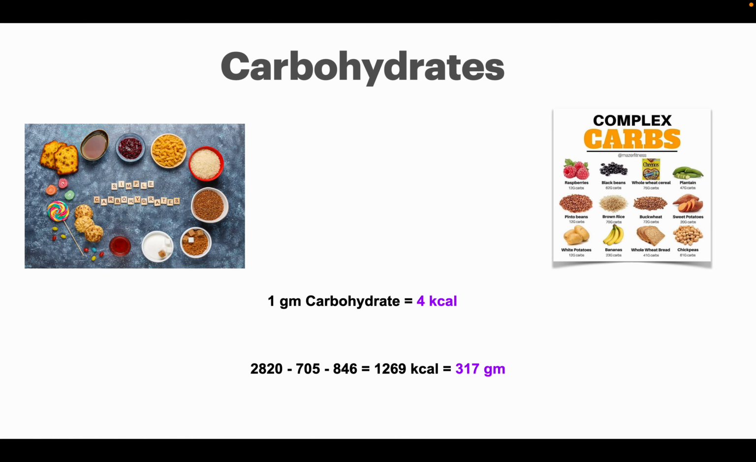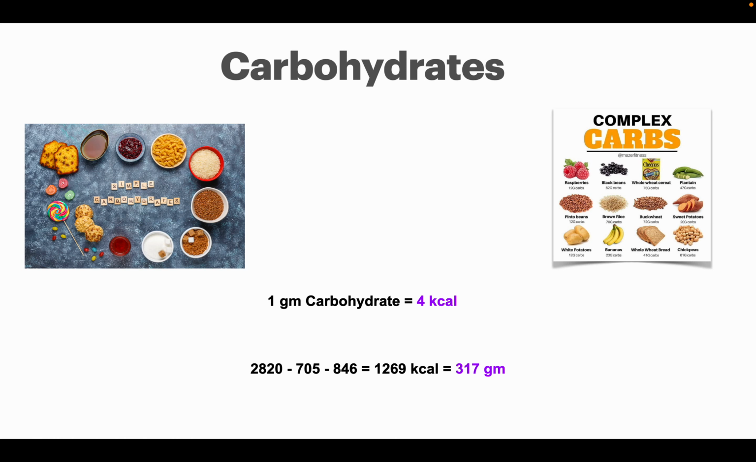Carbohydrates are considered as primary source of fuel for our body. Simple carbs are the ones that are easier to break down, found in foods like candy, sugar, etc. Complex carbs take longer to break down. They provide energy for a longer period of time, found in foods like rice, wheat, potato, etc.